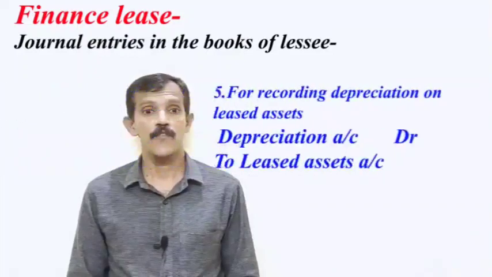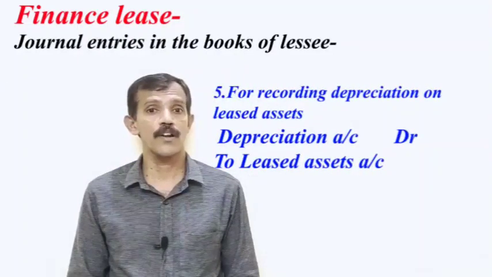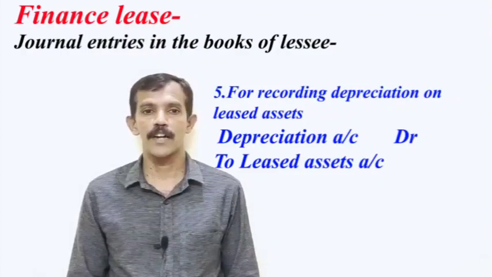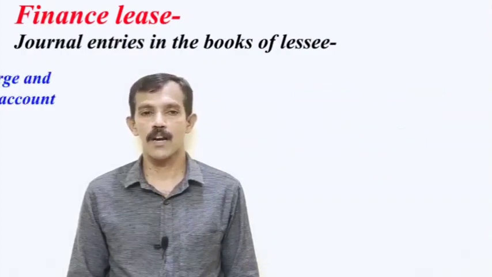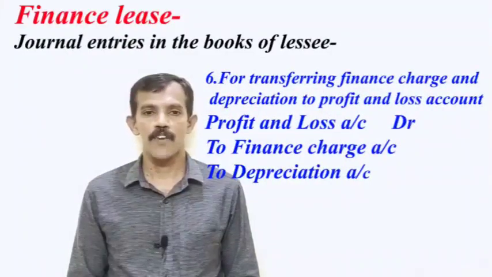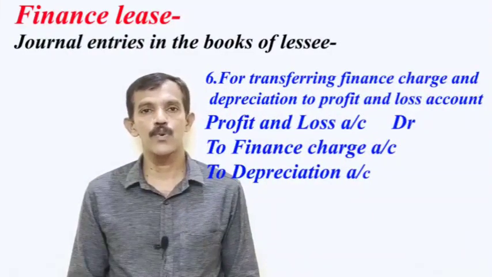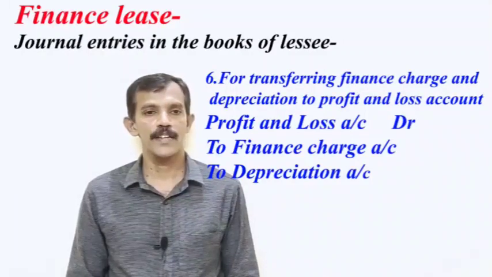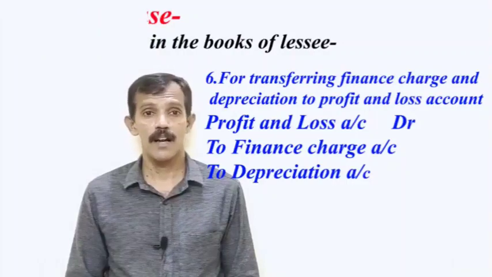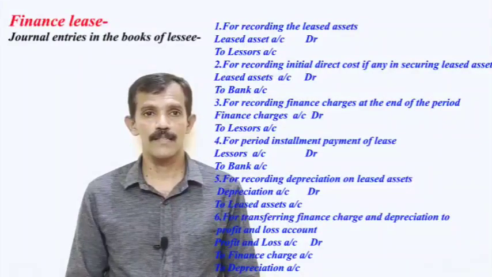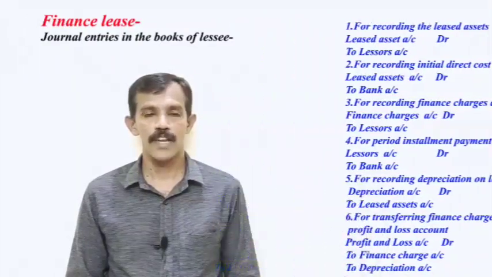Fifth journal entry, for recording depreciation on leased assets. Entry: depreciation account debit to leased assets account. Sixth journal entry, for transferring finance charge and depreciation to profit and loss account. Journal entry: profit and loss account debit to finance charges account and depreciation account. These are the journal entries required in the books of lessee in case of finance lease.